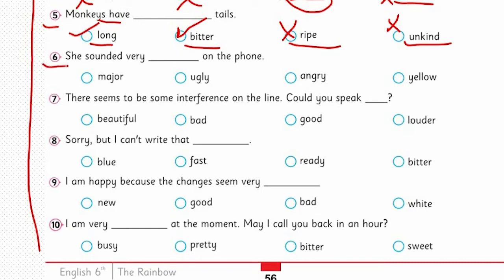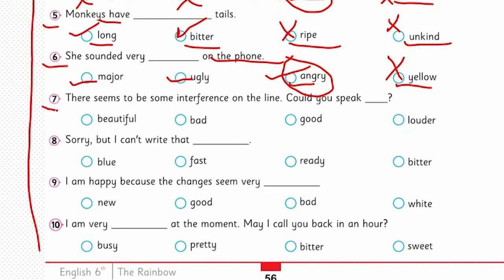The sixth one, she sounded very on the phone. She sounded very major, no. Ugly, no. Angry or yellow, no, it can't be yellow. Yes, the angry is the appropriate adjective for this. She sounded very angry on the phone. वो बहुत गुस्से में बात कर रही थी फोन पे. So this is the quality here. I told you earlier that quality can be both good and bad.